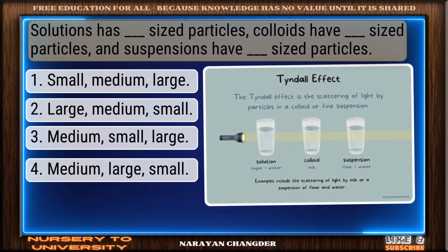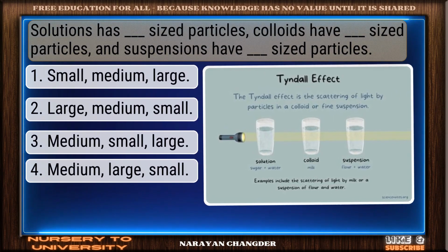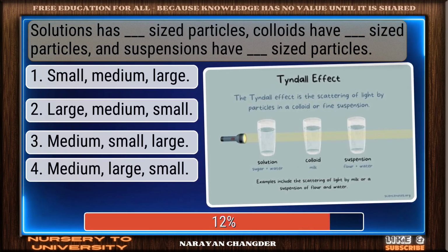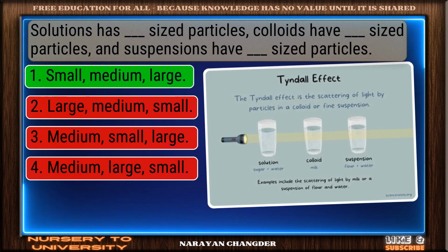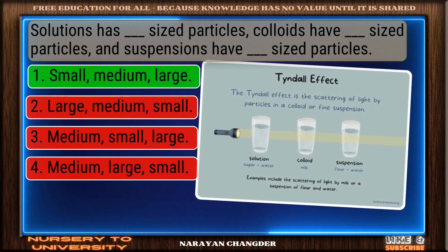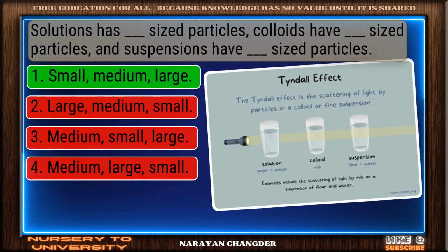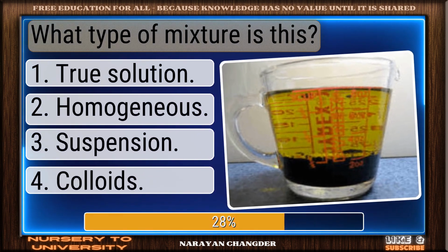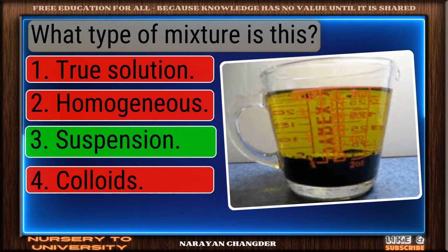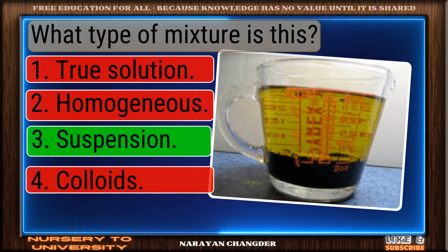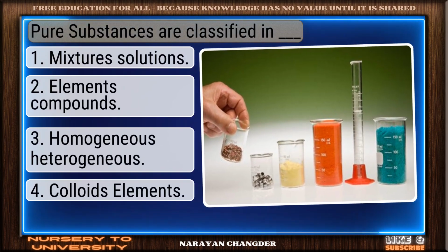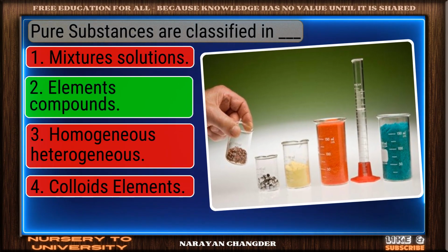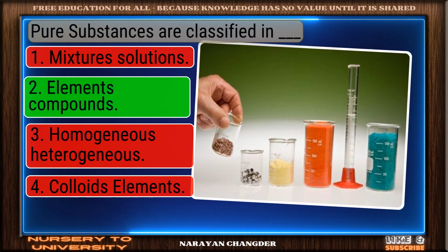Solutions have dash-sized particles. Colloids have dash-sized particles. And suspensions have dash-sized particles. Clear logic. Your choice small, medium, large is sound and 100% true. What type of mixture is this? Perfect. Suspension is the correct choice. Pure substances are classified in dash. Well picked. Elements, compounds is the correct answer.